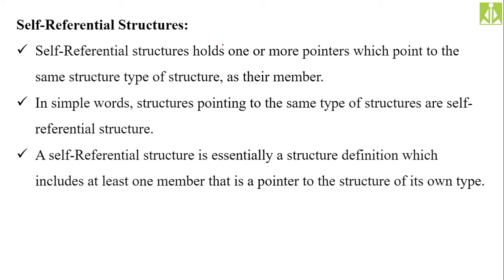Already I told you, a self-referential structure is going to have a pointer to that same structure. That's it, a pointer to that same structure. It is something like a loop, we can say. At least one pointer member we need to have inside a structure which is going to point to that same structure. Then we call that structure a self-referential structure.